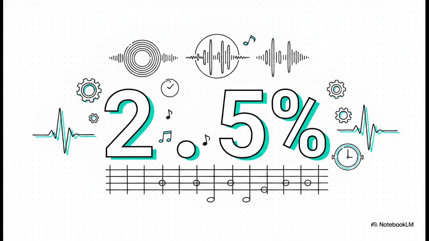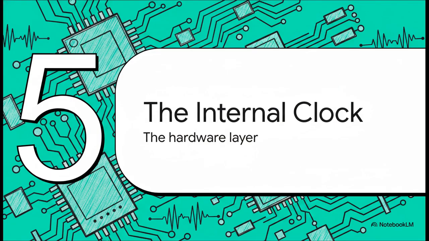But here is the crazy paradox of human microtiming. We are incredibly sensitive to rhythm. In fact, we can consciously detect a deviation as tiny as 2.5% from a perfect isochronous pulse. We build these perfect digital grids to make our music sound tight, but if you hard quantize the performance to 100% perfection, it suddenly sounds robotic and lifeless to our ears. We crave the grid, sure, but we also require those slight biological deviations from it to feel what we call groove.